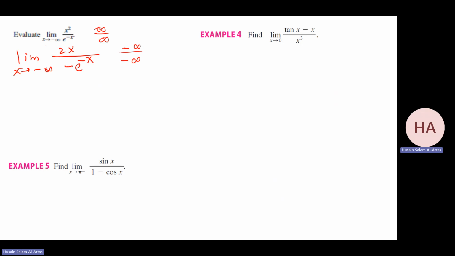I don't care plus or minus, but the category we call infinity over infinity. So I can apply L'Hopital's rule again. As x goes to minus infinity, you have 2 over e to the minus x. Now apply the limit. I have 2 over e to the power infinity, which is 2 over infinity, and the answer is 0.